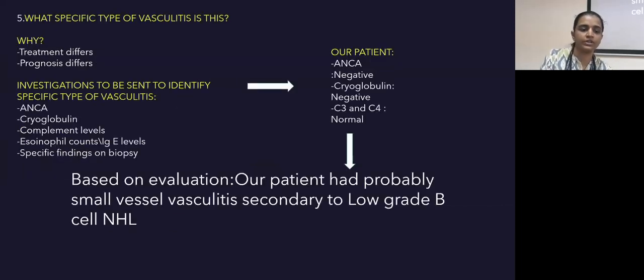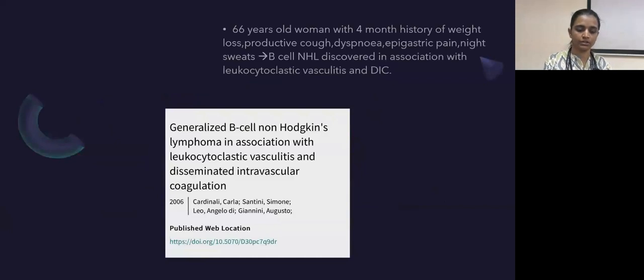And what specific type of vasculitis is this? We have to ask because treatment and prognosis differ. The investigations to be sent to identify the specific type of vasculitis are ANCA, cryoglobulin, complement levels, eosinophil count, IgE levels, specific findings, and biopsy. In our patient, ANCA was negative, cryoglobulin negative, and C3, C4 normal. So based on the evaluation, our patient had probable small vessel vasculitis secondary to low grade B cell non-Hodgkin lymphoma. So these are the articles published.